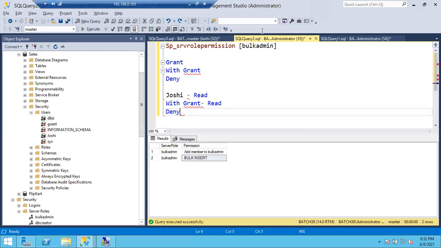Okay, let me record the session and let me share the screen. So is it clear, guys? Any doubts, any issues? Is it clear?